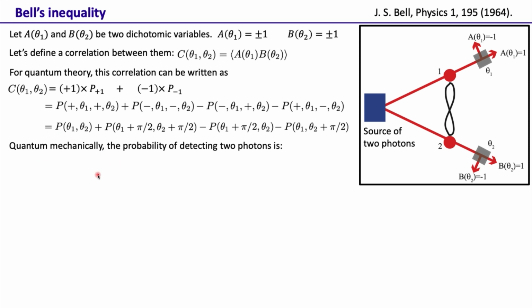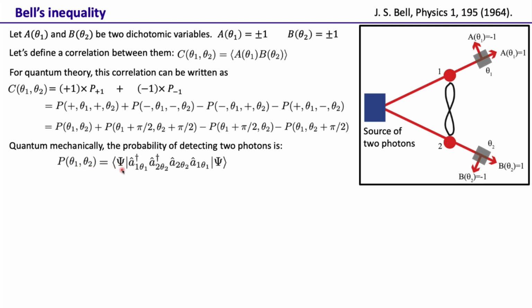Okay, now how do we calculate these probabilities? Quantum mechanically, we know that this probability is basically the probability of detecting one photon at θ1 and the second one at θ2. This one is the probability of detecting two photons, the first one at θ1 plus π/2 and the second one at θ2 plus π/2, and so on. So how do we define this probability? We have seen that such probabilities we also call coincidence probabilities.